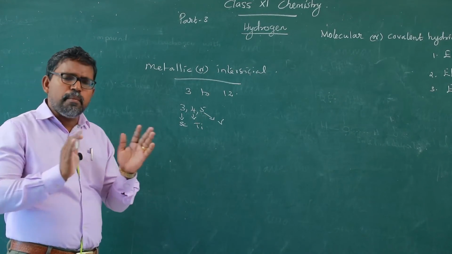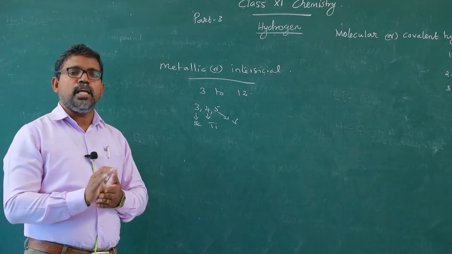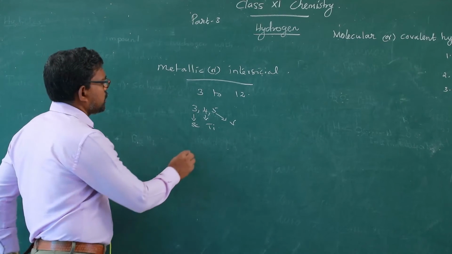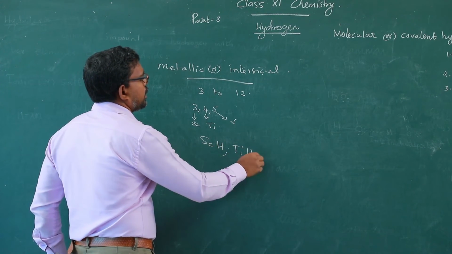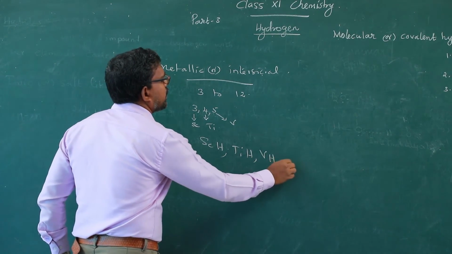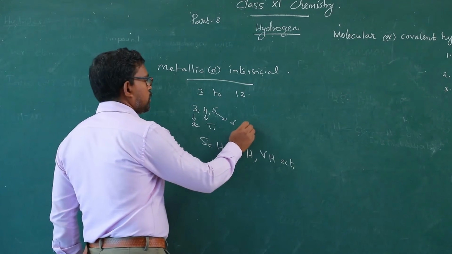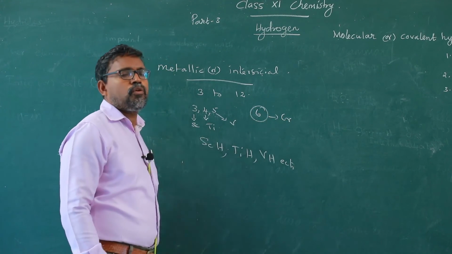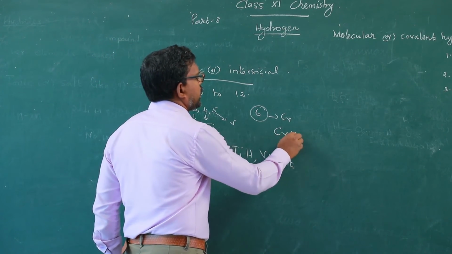Commonly, all the elements of these 3 groups readily combine with hydrogen to form hydrides, for example scandium hydride, titanium hydride, vanadium hydride, etc. In group number 6, only chromium forms a hydride, for example CrH.